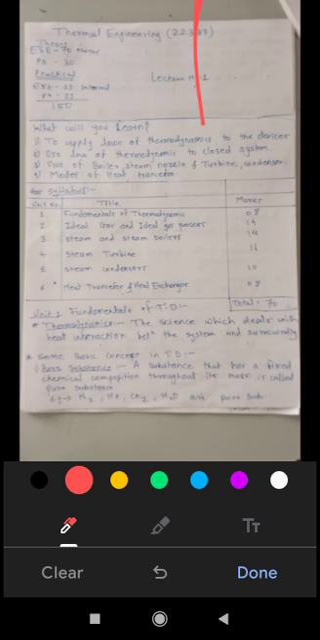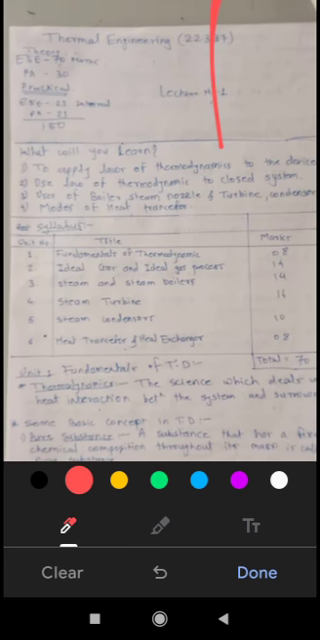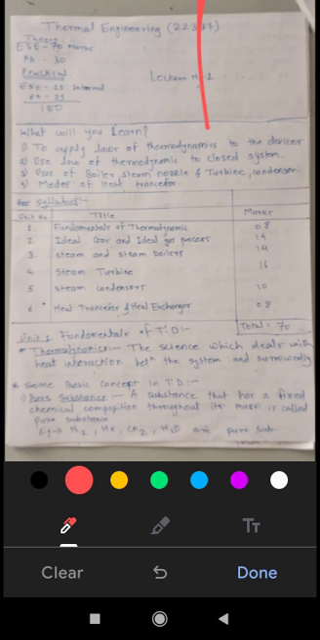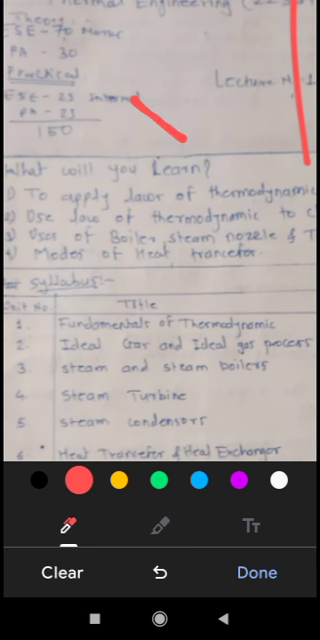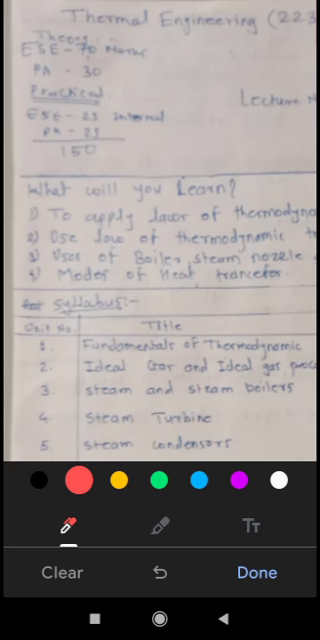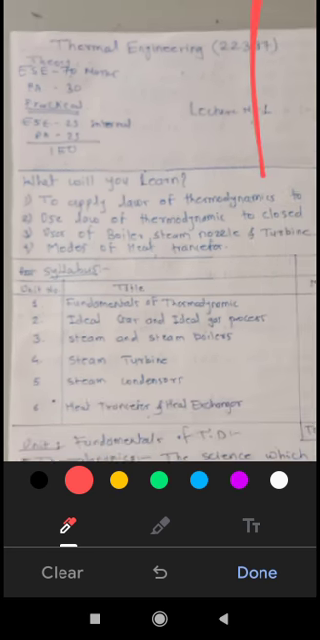We'll see the distribution of marks and what thermal engineering actually contains. There are 70 marks in the semester exam. Practical will also be there for 30 marks. Then totally it will be out of 150 marks.